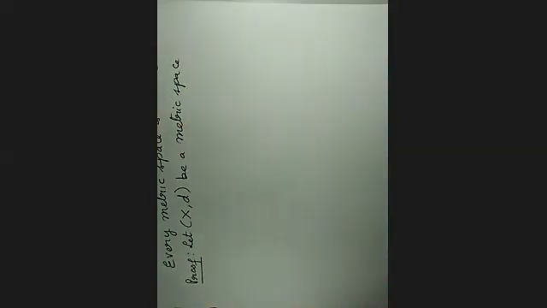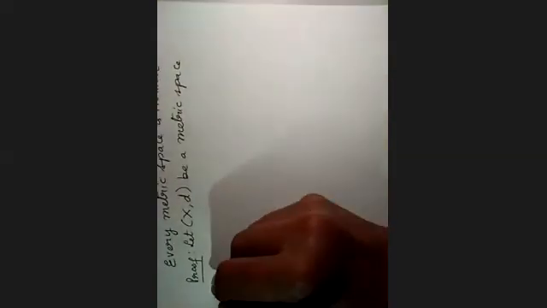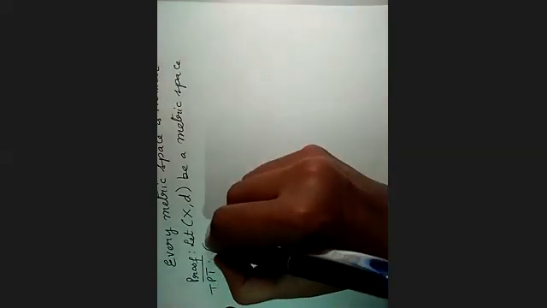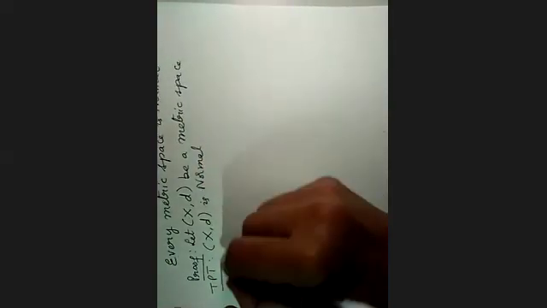Done. Then we have to prove that this metric space (X, d) is normal.